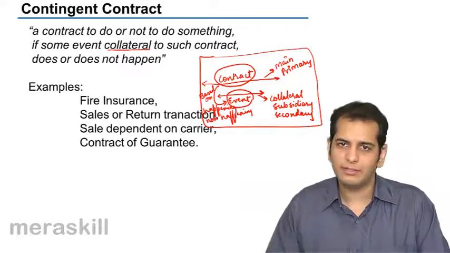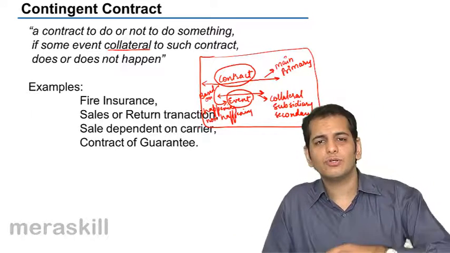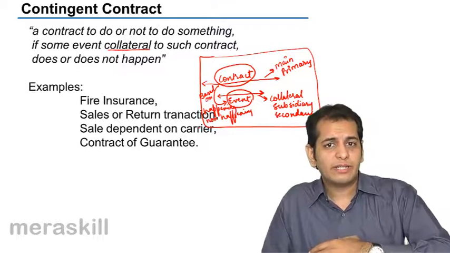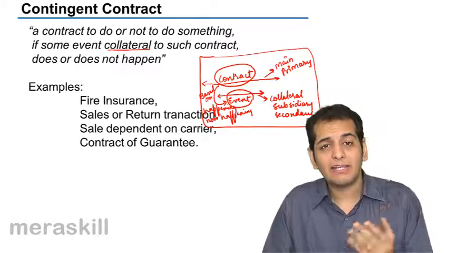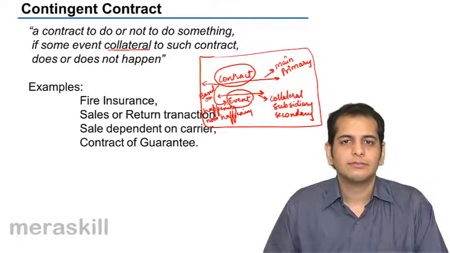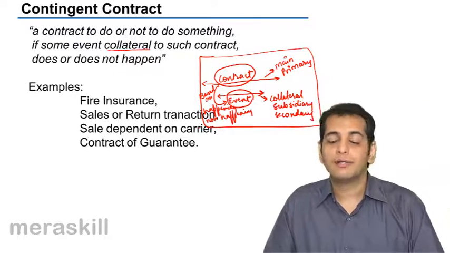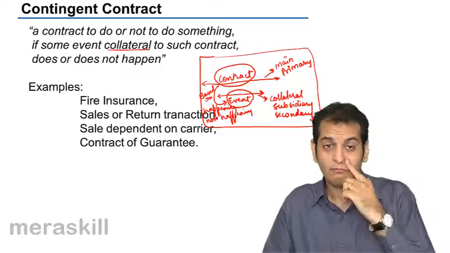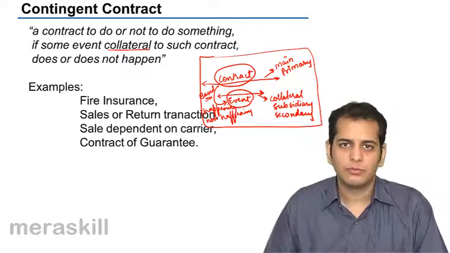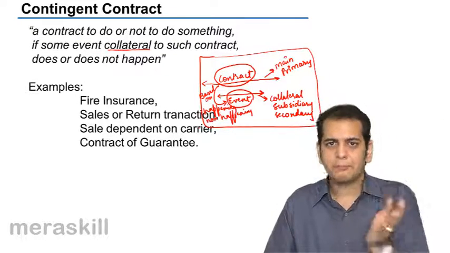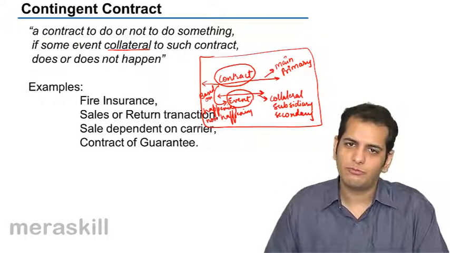It is the guarantee. In many cases, when you take loans from banks, the banks ask for a guarantee, the guarantee of some credit-worthy person, some well-known or wealthy person. So let's say you go to the bank and ask for a loan of 1 lakh rupees.